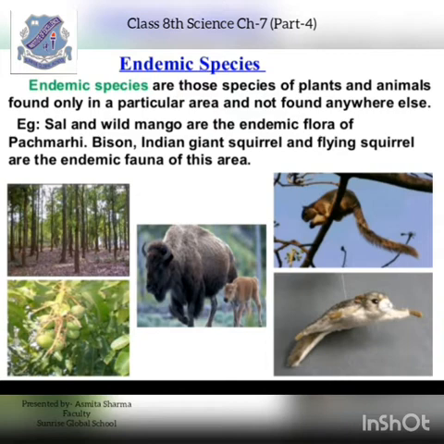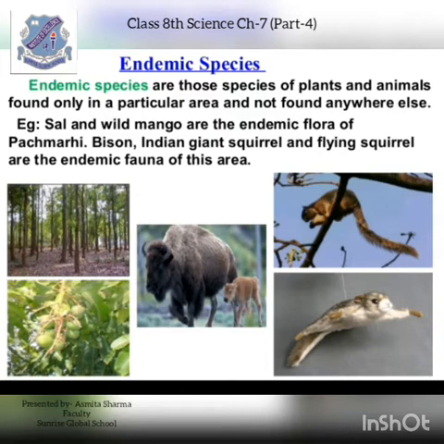So a species is a type of animals or plants in which reproduction can be done with the members of their own species. For example, if I take a tiger, a tiger can breed with another tiger and can produce the offspring of a tiger only. The tiger cannot breed with a lion and produce offspring. So members of a species have common characteristics. That means they have similar things in common.